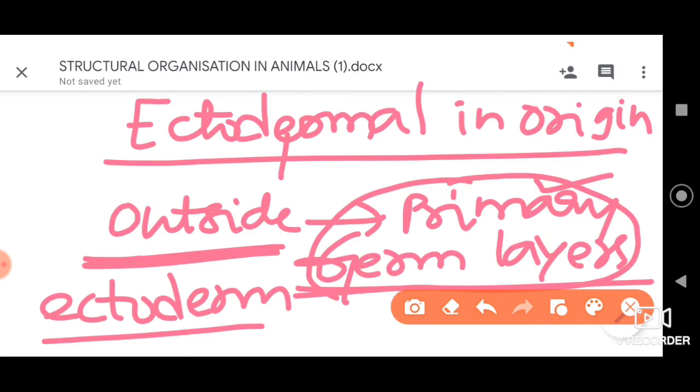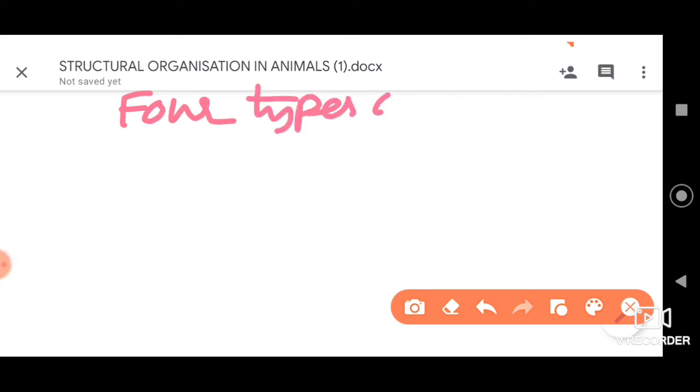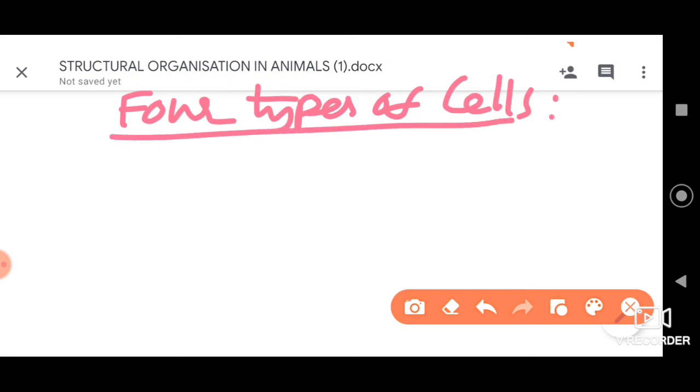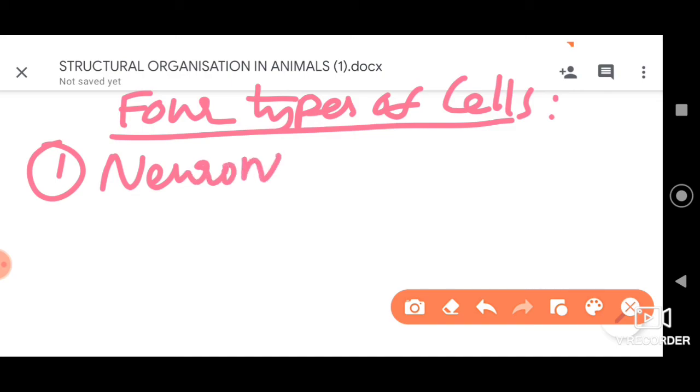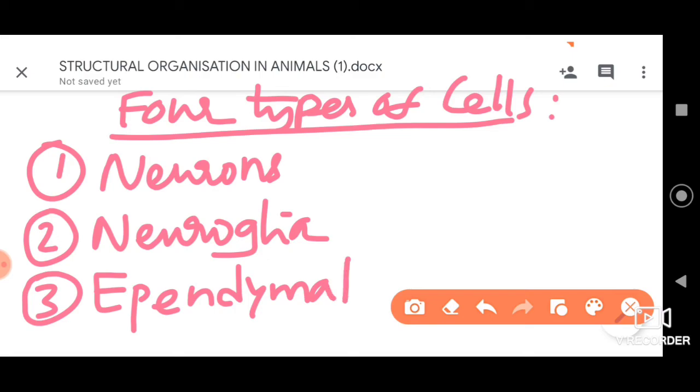Students, this nervous tissue is made up of 4 types of cells. Firstly and most importantly, the neurons, followed by the second, neuroglia.